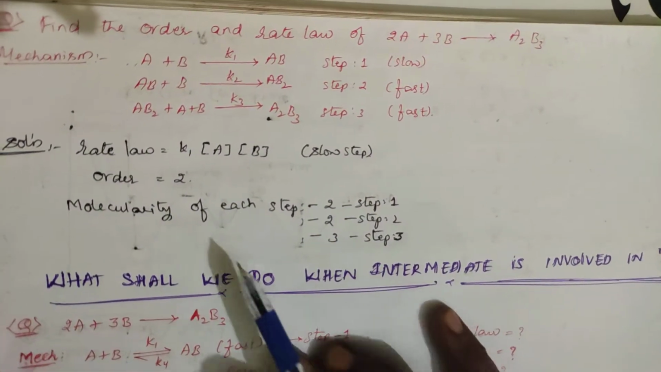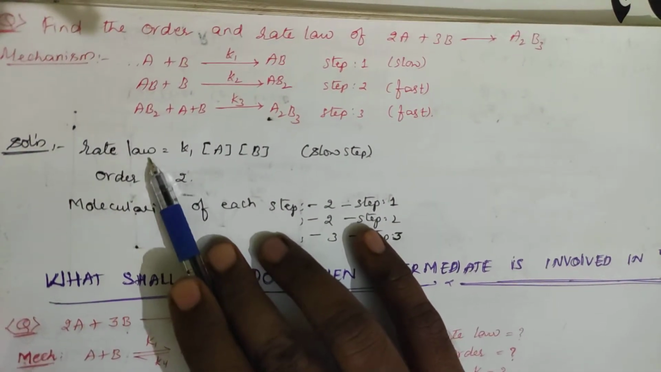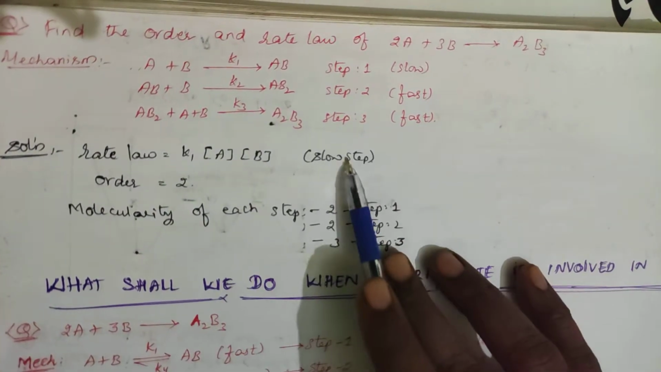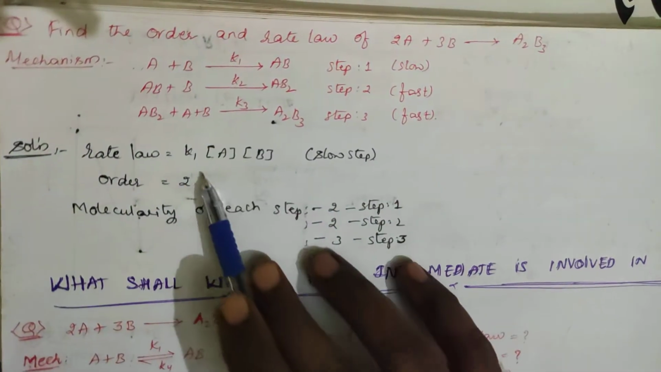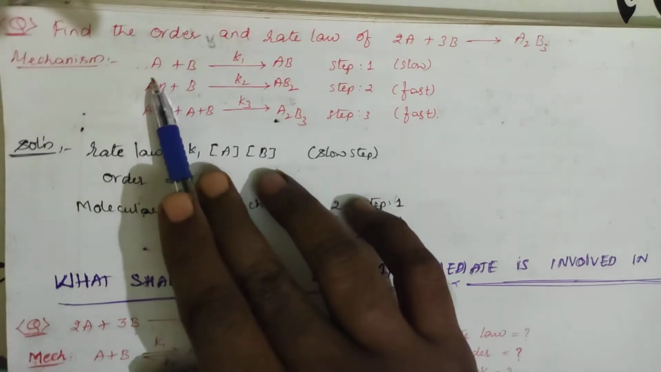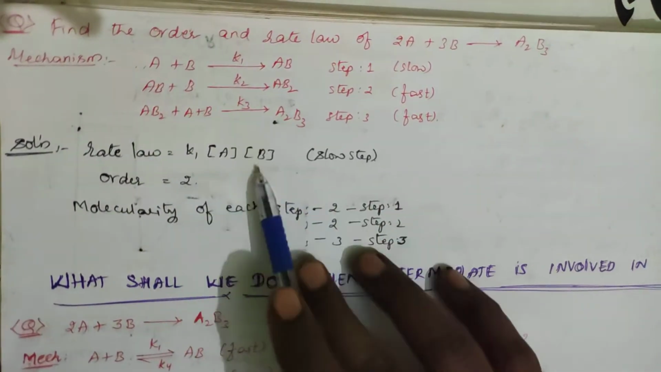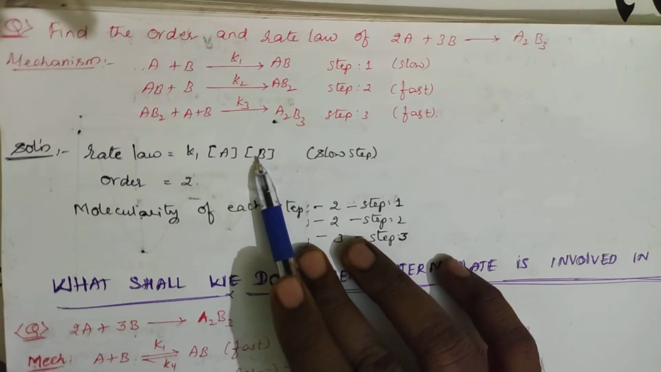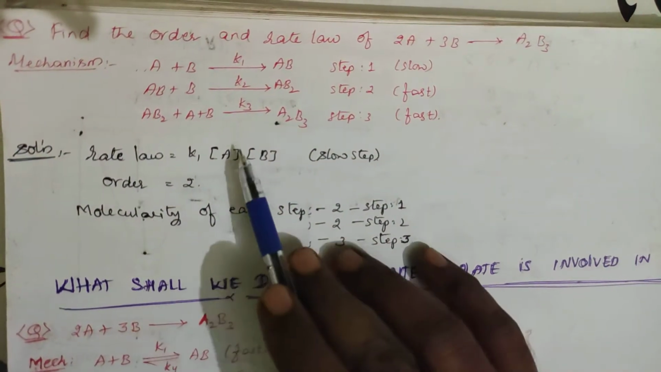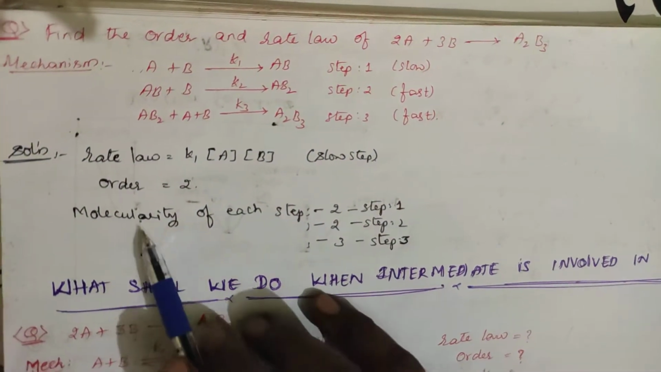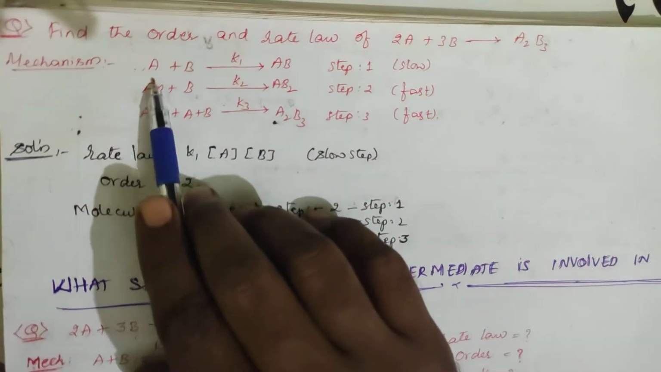Now the rate law. The rate law is written based on the slowest step, right? This is the slowest step. So rate will be equal to K1, concentration of A, concentration of B, each to the power 1. So what is the order now? Order is 1 plus 1, so it is 2. What is the molecularity of the reaction? How many molecules are involved? This is a slow step.